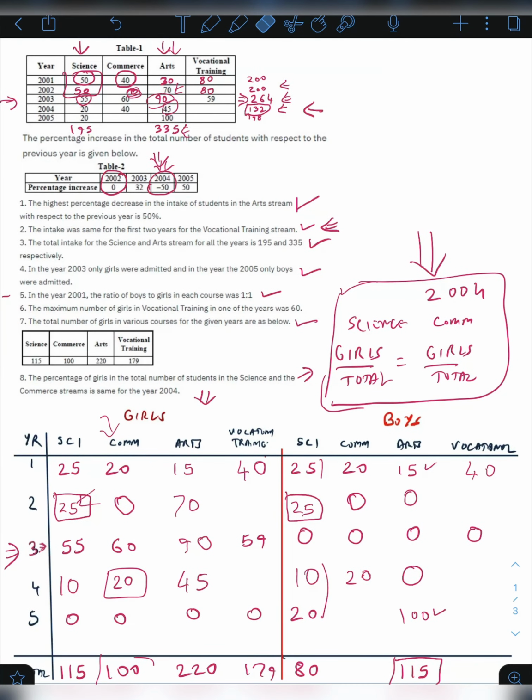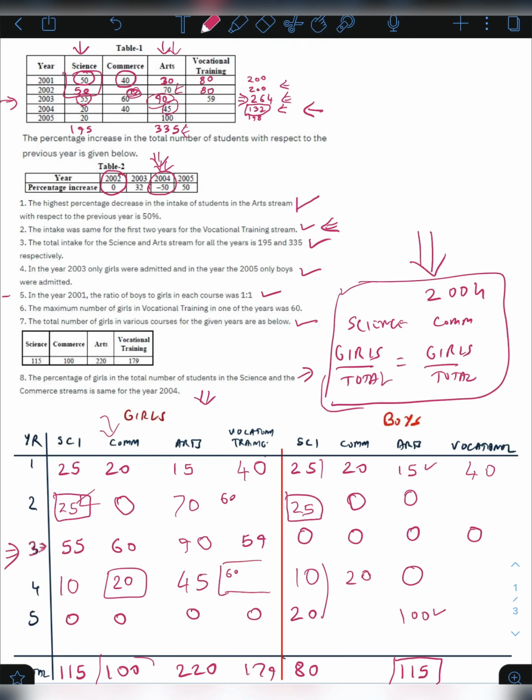Looking at condition number 6, I know that the maximum number of girls in vocational training in one of the years was 60. So there are 2 years which are remaining to be filled for vocational training. One is this one, and the other is this one.